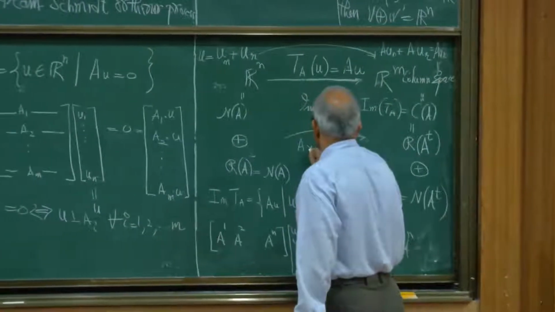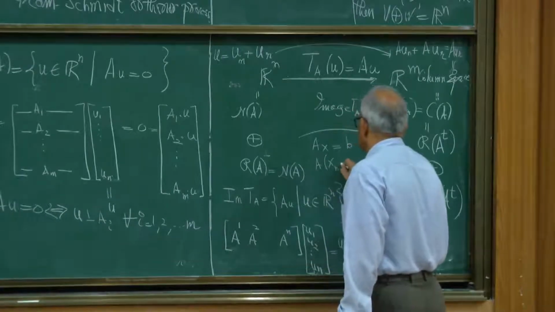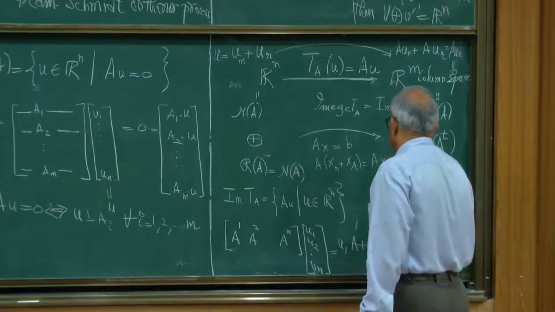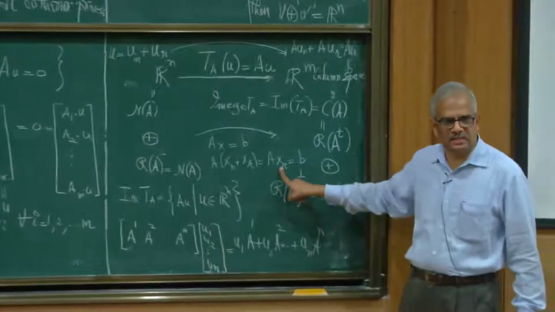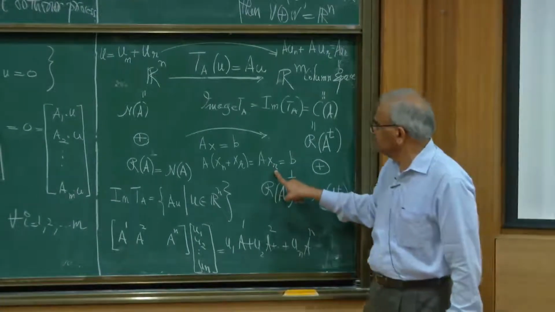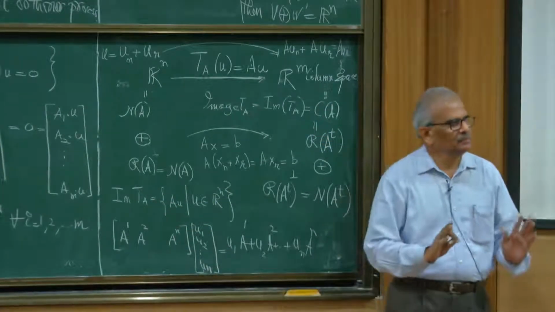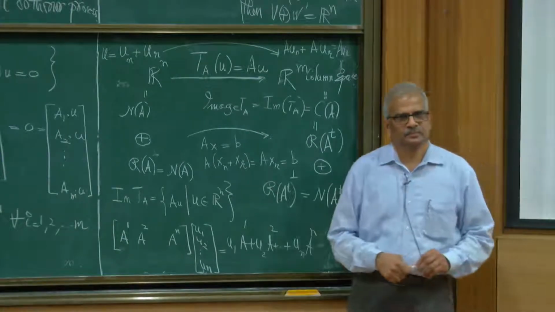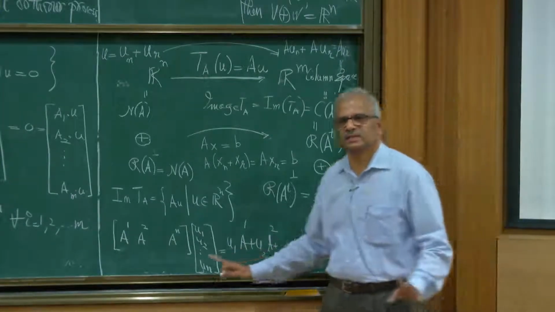If I have an inhomogeneous system, Ax equal to B, I write this x as something in the null space plus something in the row space, but that gives A XR equal to B. This is a solution of the inhomogeneous system of equations. It says that the solutions live inside the row space of the matrix. Is that clear? Particular solutions are living inside the row space of the matrix. Okay. Any questions on this?